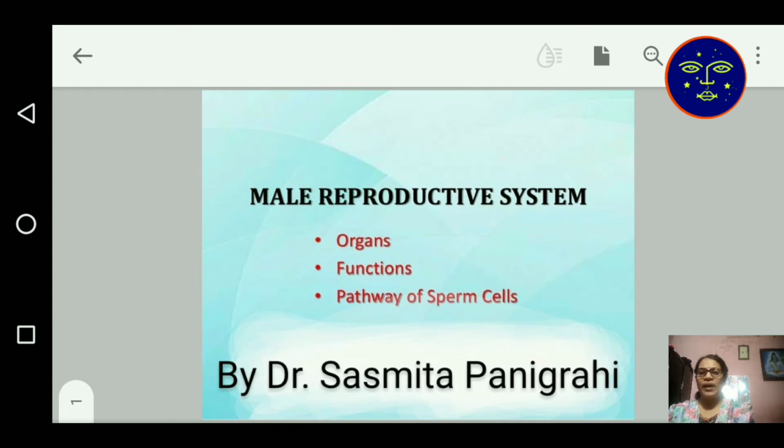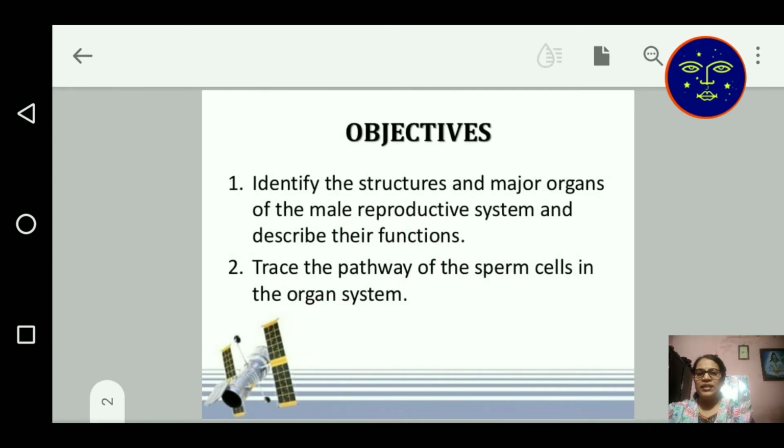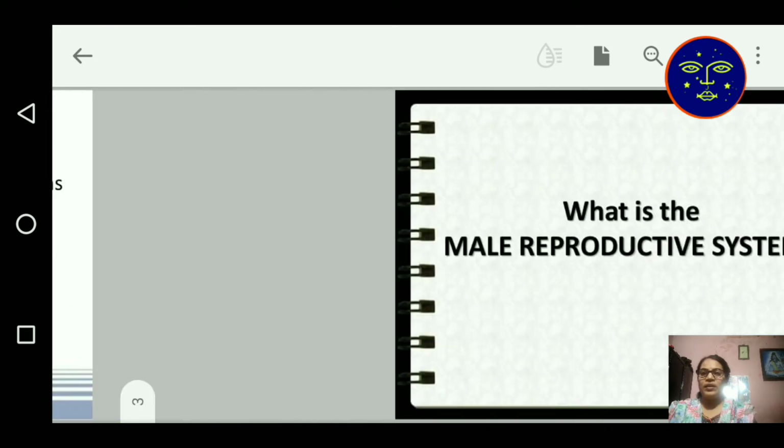What kind of male reproductive organs are there? What is the function of these organs? And how is the pathway of sperm cells connected? We will discuss all these things. In this present study, we identify the structures and major organs of the male reproductive system along with the pathway of sperm cells in this organ system.